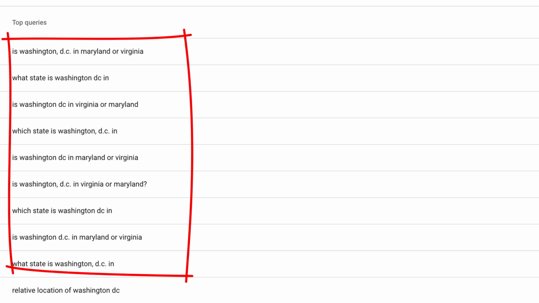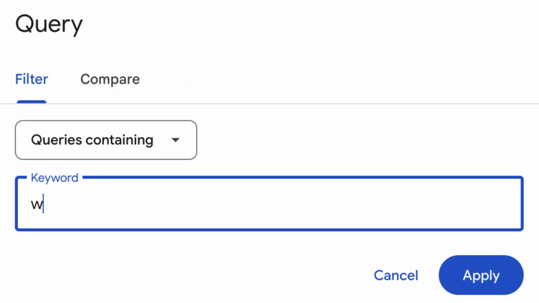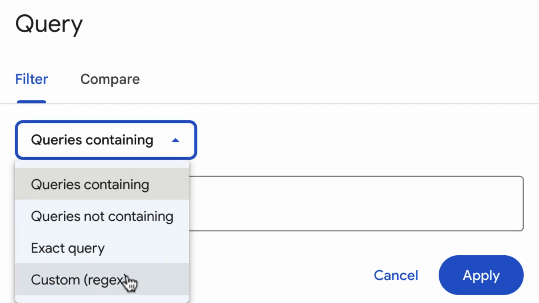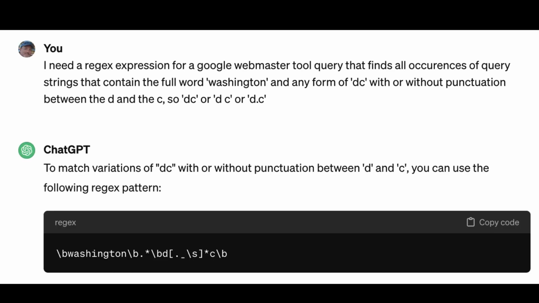So I tried to get some sense of the volume of this. Basically, I was looking in the Google Webmaster Tools, and I noticed that you could just write in queries, but those are exact matches, or you can do a regex. So I used to do regex, but it's been years. And I thought, hey, I'm going to ask ChatGPT.